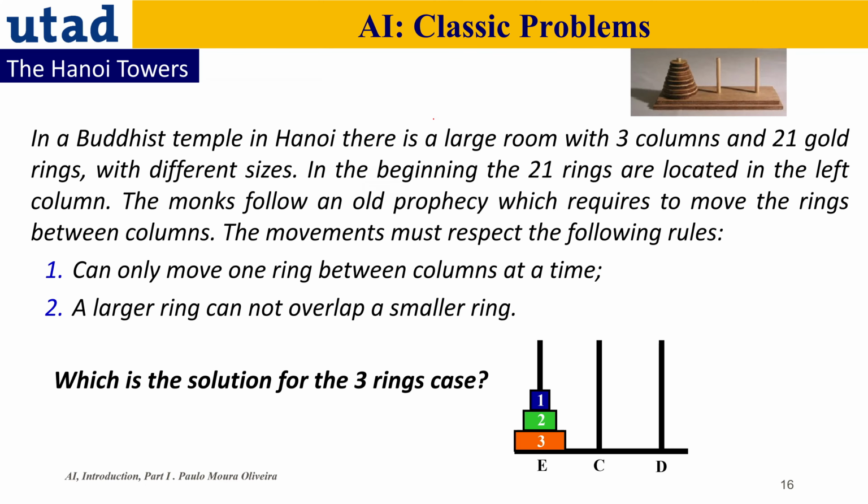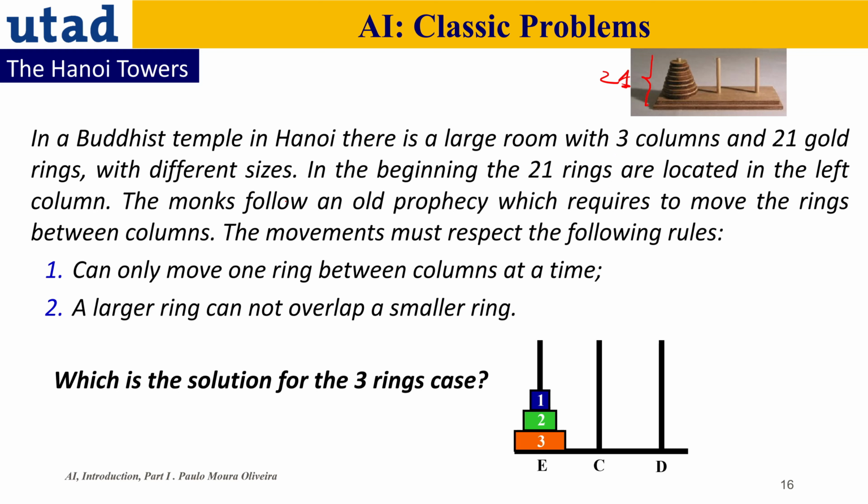So another classic example is the Hanoi towers, which is a representation assuming that in the Buddhist temple in Hanoi there is a large room with 3 poles or 3 columns and 21 gold rings with different sizes. In the beginning, the 21 rings are all located, in this case, on the left pole.